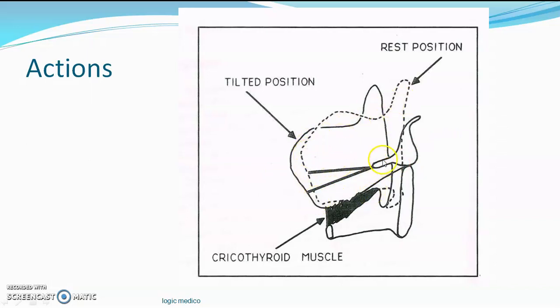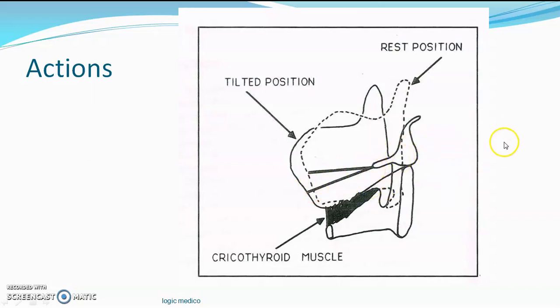The vocal cord attaches from the vocal process of arytenoid to the inner surface of the thyroid angle. So what has happened? This is the initial position, the dotted line. The thyroid cartilage has shifted forward because of muscle contraction; the muscle shortens and pulls the thyroid towards the cricoid. So you can clearly see there is a stretching of the vocal cord, right?